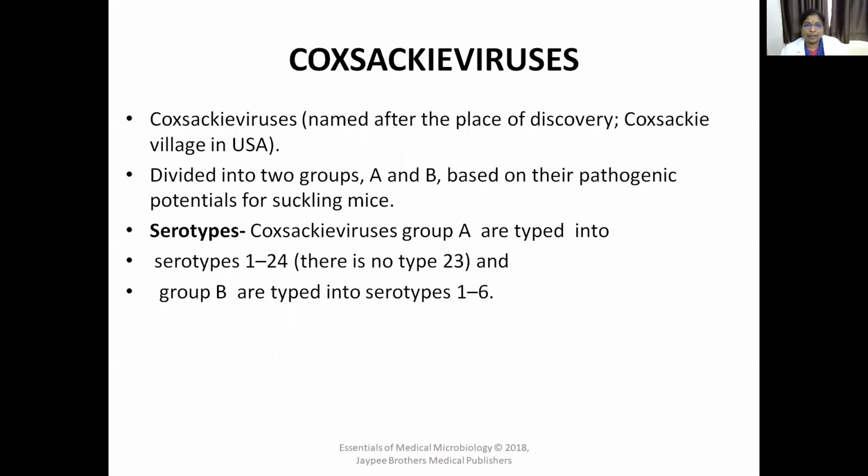So there are other viruses in enteroviruses. 2 groups are there, enteroviruses and rhinoviruses. Till now we have seen about poliovirus. The other viruses belonging in enterovirus are Coxsackie virus, named after the place of discovery. Coxsackie is a village in USA. They are divided into 2 groups, Coxsackie A and B. Coxsackie group A and Coxsackie group B.